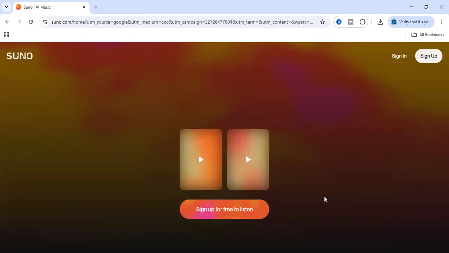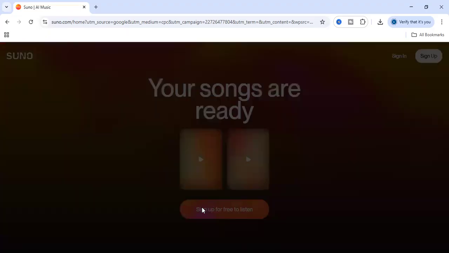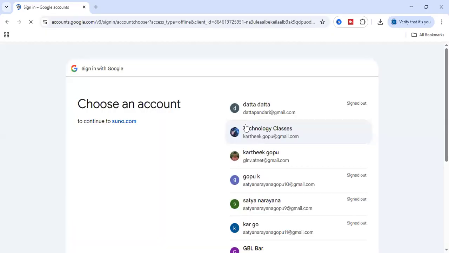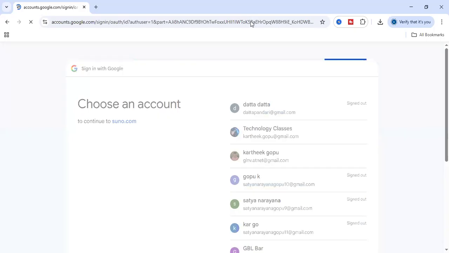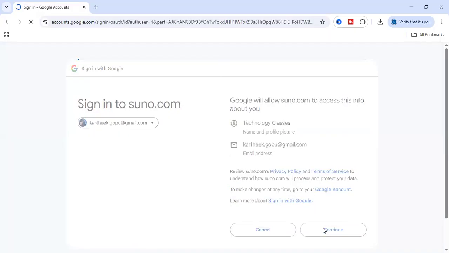Here, it is asking to sign up for free to listen. We can go for a sign up option. We can go directly from Gmail account, so that it's easy to sign up, and it's free of cost also, so that we can listen to music, and we can create music.